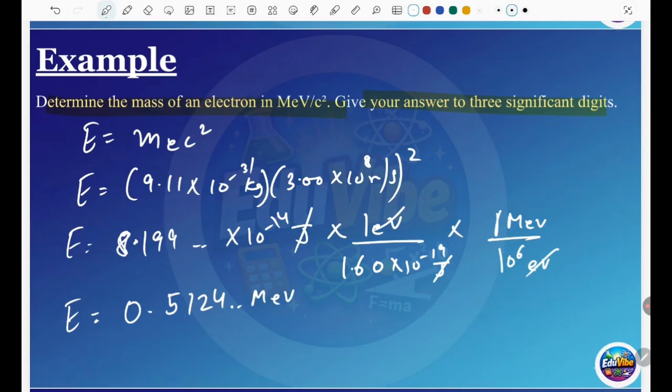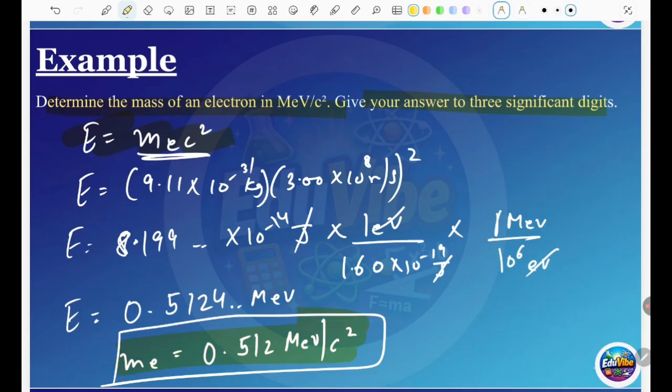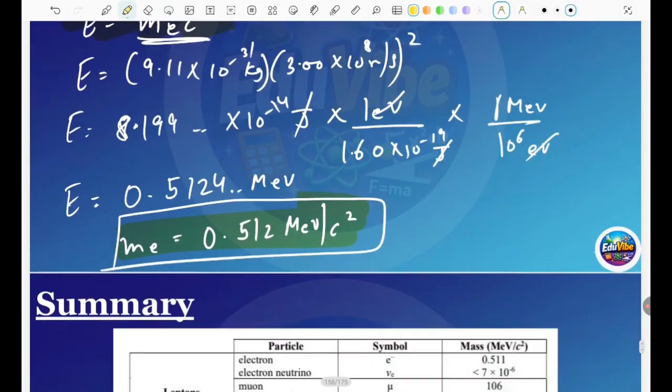Basically, you want m_e. So you know this is equal to m_e c squared. So if you know this m_e c squared is equal to 0.512 MeV, then the mass is basically 0.512 MeV/c squared. You have to compare like that, and take care to find the rest mass first, then convert it into MeV. So that's the answer for the electron's mass in MeV/c squared. That's the process you have to follow. We will discuss more practice questions and diploma questions later, but this is just the introductory thing you have to know.